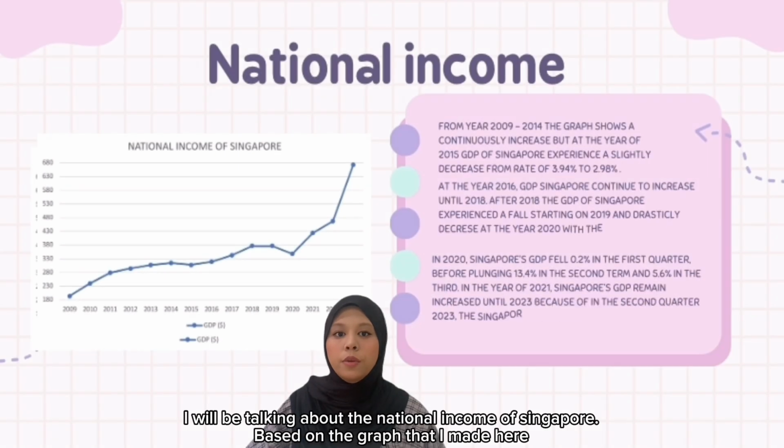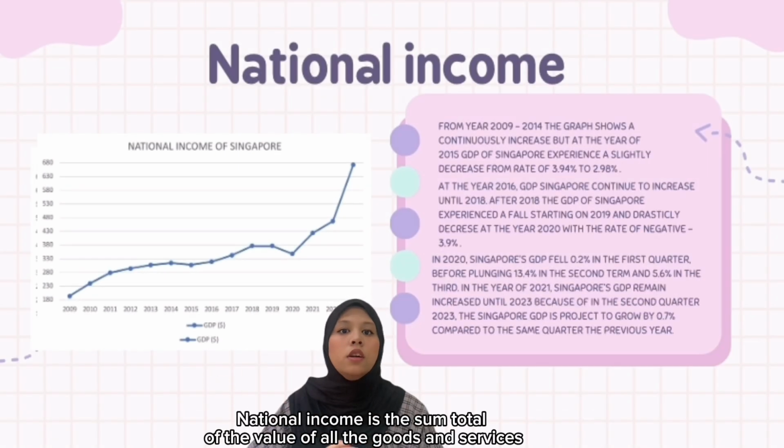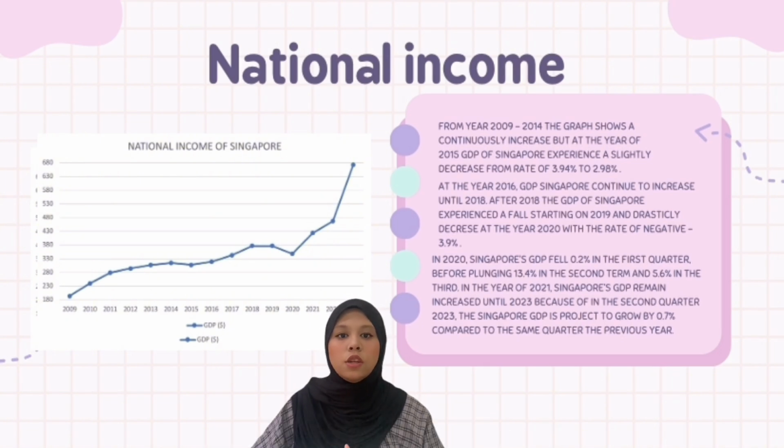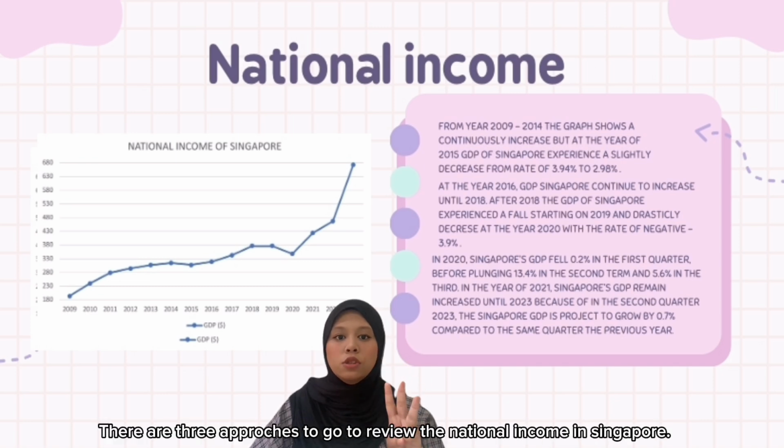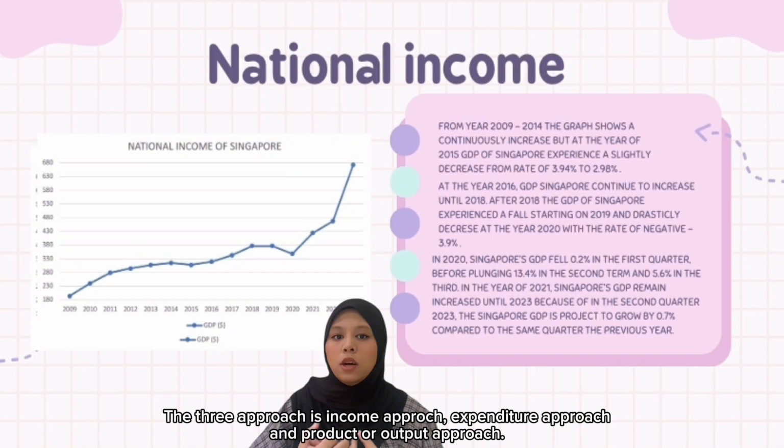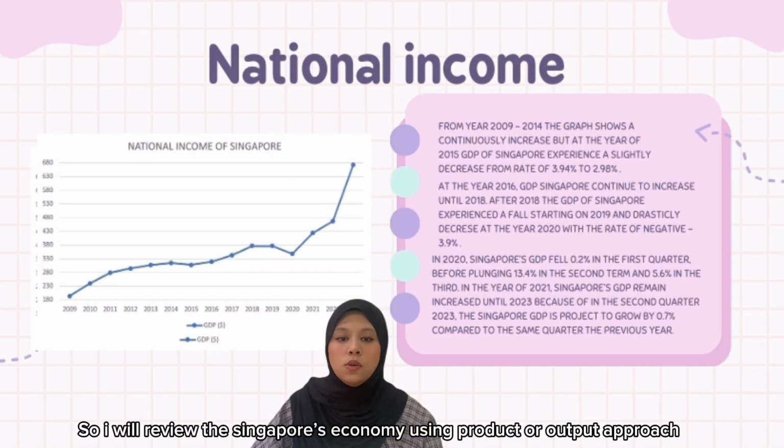I will be talking about the national income of Singapore based on the graph that I made here. National income is the sum total of the value of all the goods and services manufactured by the residents of the country in a year. There are three approaches to review the national income in Singapore: the income approach, the expenditure approach, and the product or output approach. So I will review Singapore's economy using the product or output approach.